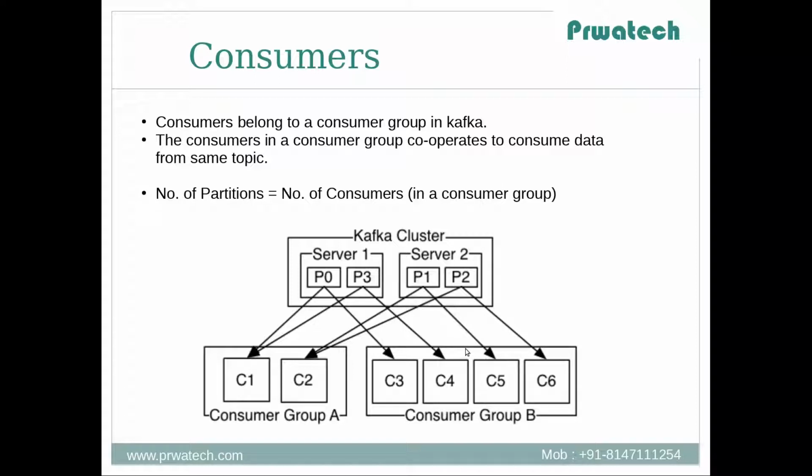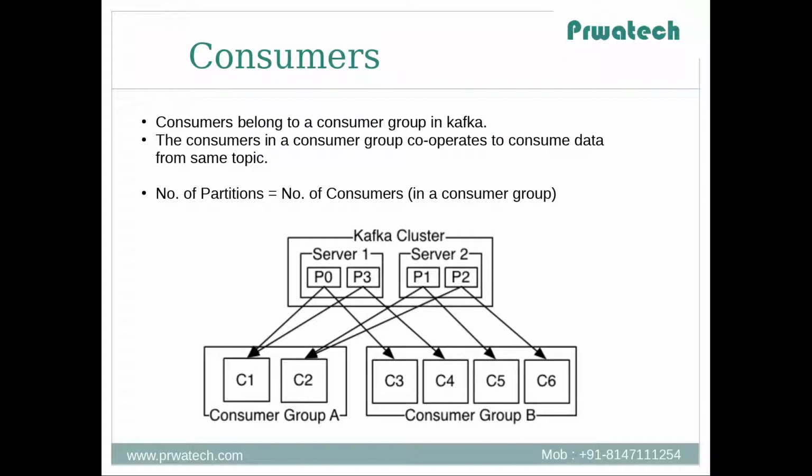This means a partition's data cannot be consumed by two different consumer instances belonging to the same consumer group. I repeat, a partition's data cannot be consumed by two different consumer instances belonging to the same consumer group. We'll see this now in an example.